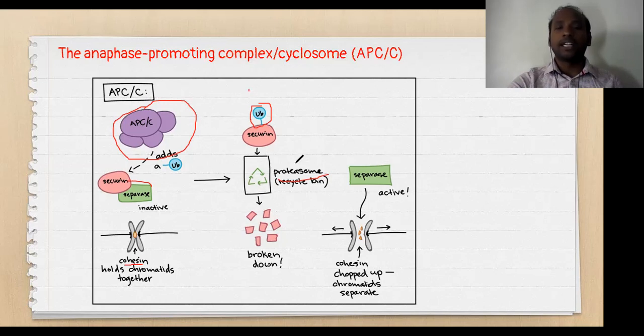The name itself indicates which can break down the proteins. So finally, which is breakdown of securin. If securin is absent, definitely the separase will be free, and this will go and bind to the cohesin, and this cohesin will be degraded and two chromatids will be separated. This is the exact function of anaphase promoting complex cyclosome.